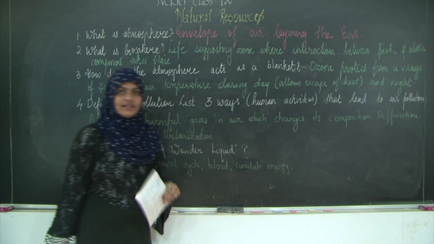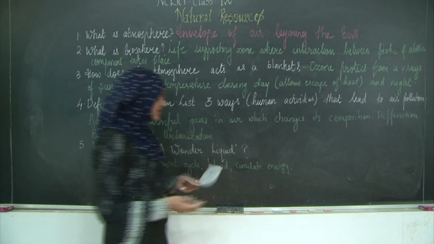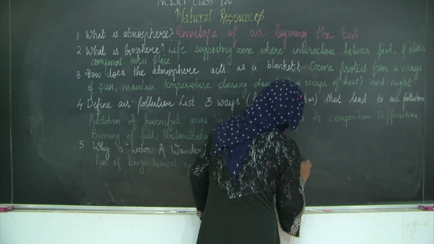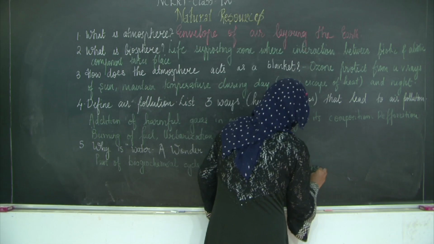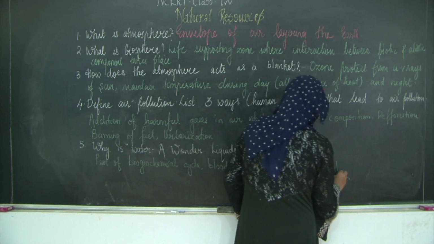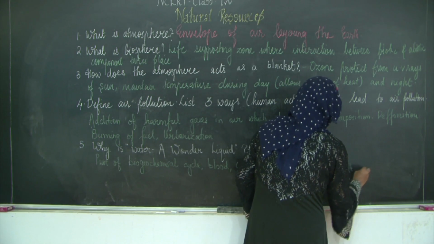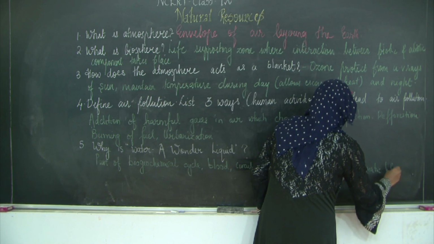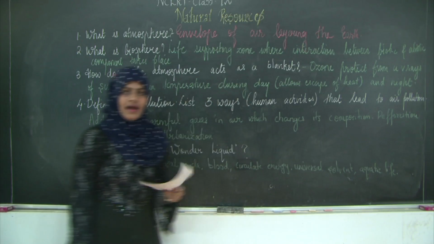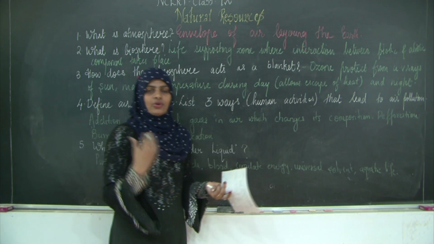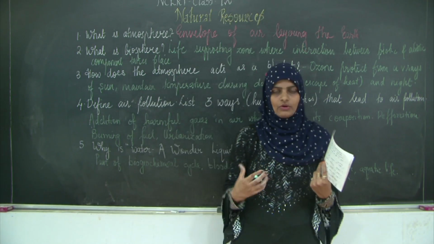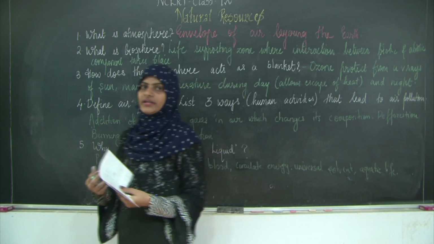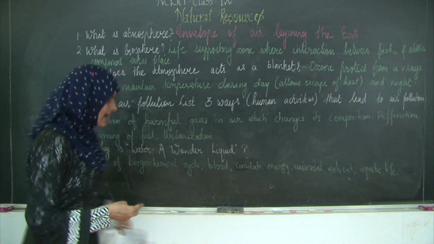Then I said that water is the universal solvent. Why? Because maximum things can get dissolved. So, it is a universal solvent. It is important for aquatic life. And another thing is that we throw out water in the form of sweat, and sweat helps to maintain the body temperature. So, that also we can add over here.